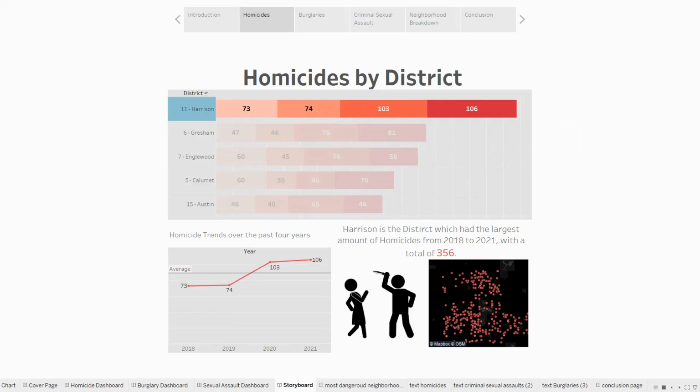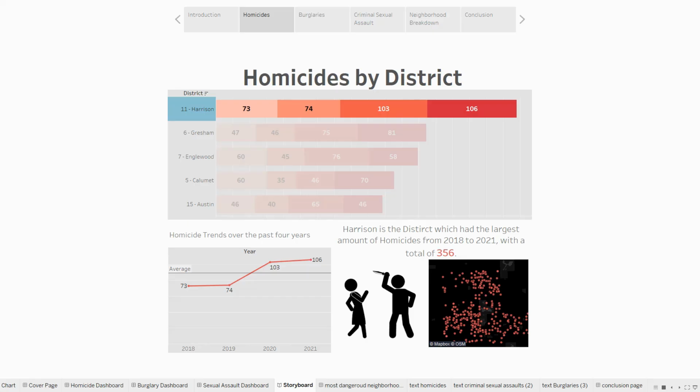So the little graph on the bottom just shows the homicide trends over the past 4 years for each one of those districts if you want to learn a little bit more. And as you can see, since 2018, it's been increasing. And you can see a huge spike from 2019 to 2020. And my theory for that is that's when the COVID pandemic hit. So for whatever reason, there's been an increase in homicides.